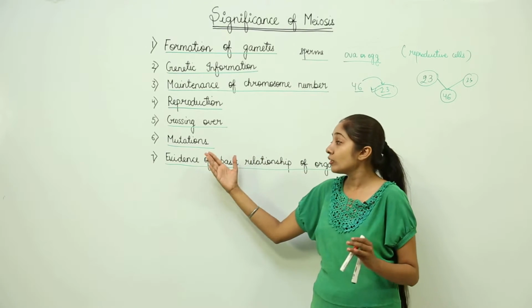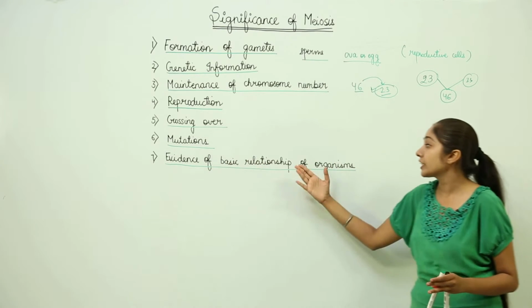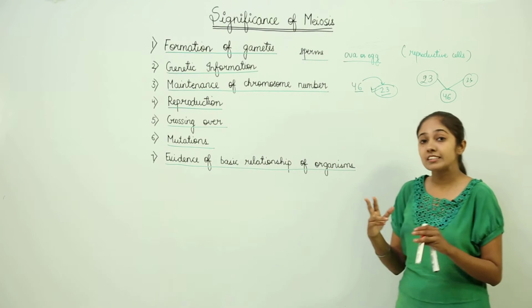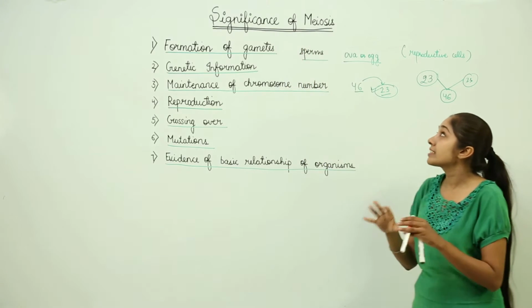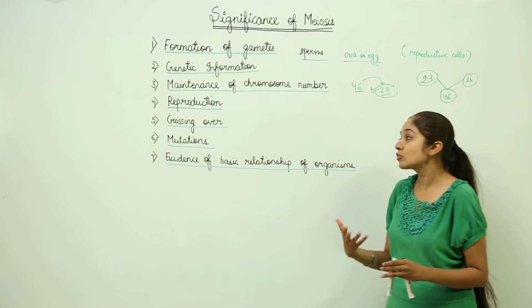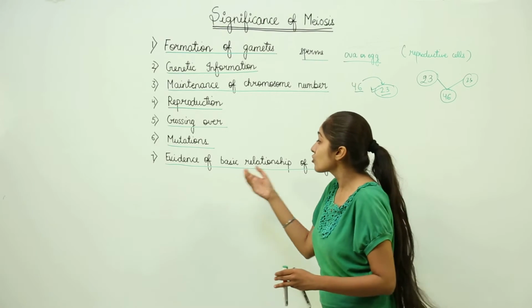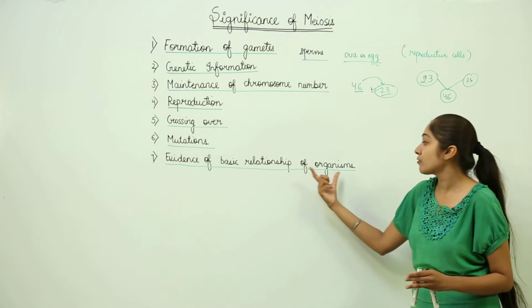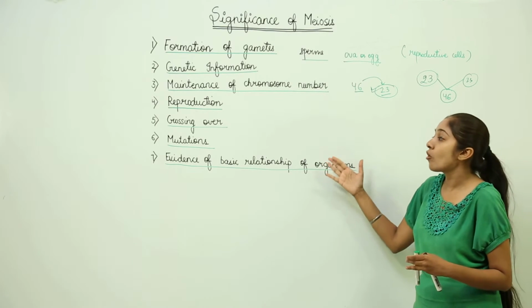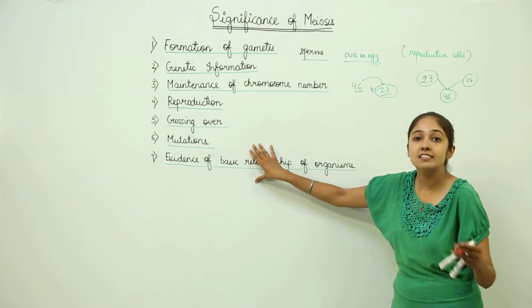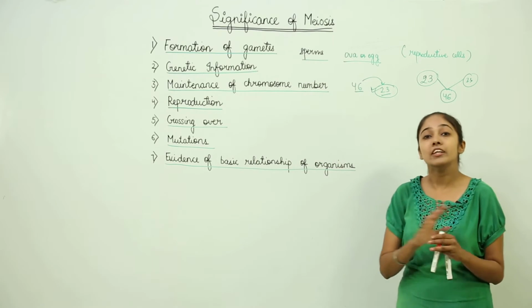Then it also forms evidence of basic relationship of organisms, as we have discussed in mitosis significance also. As I told you, the basic pattern of meiosis is found to be similar in many organisms. So the evidence of basic relationship of organisms can be actually calculated because of the same pattern in case of meiosis in many organisms.